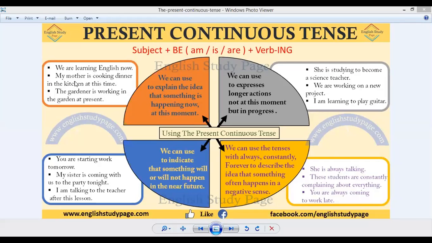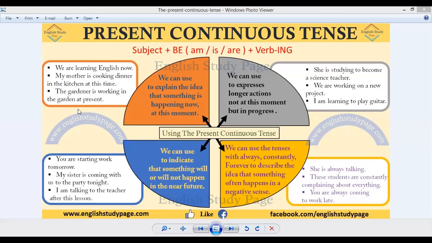My mother is cooking dinner in the kitchen at this time. So at this time, mother is busy in the kitchen cooking the dinner. So she is still in the kitchen. She hasn't completed her task of cooking. The gardener is working in the garden at present.